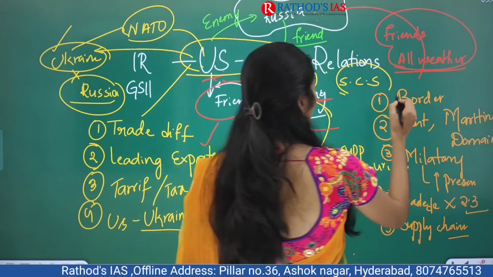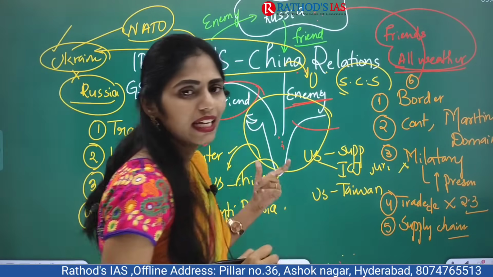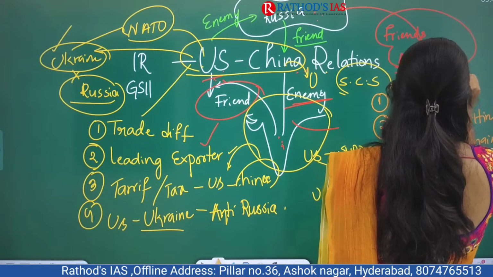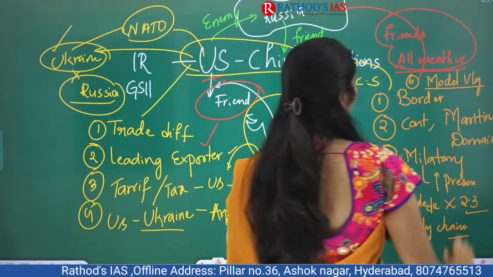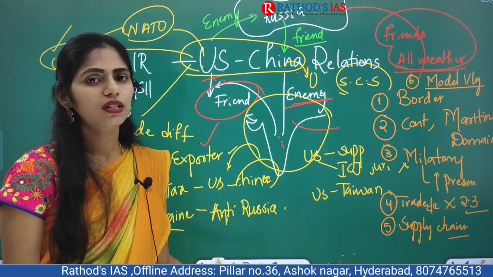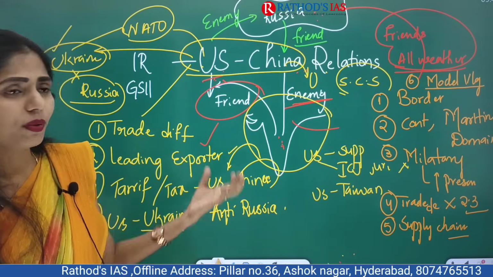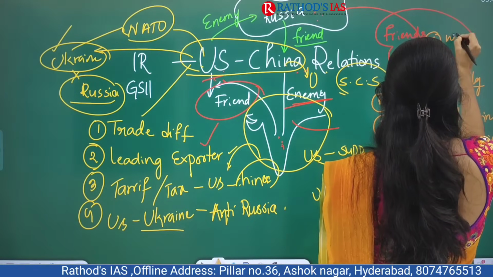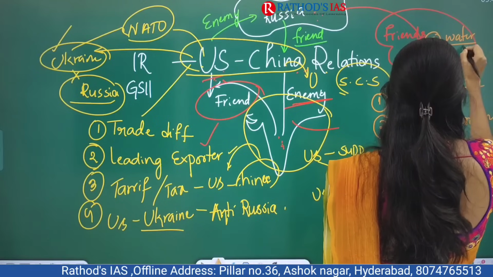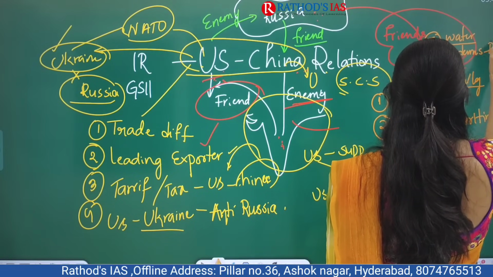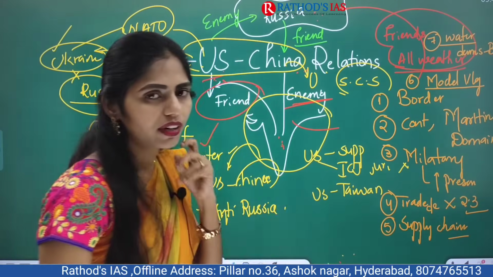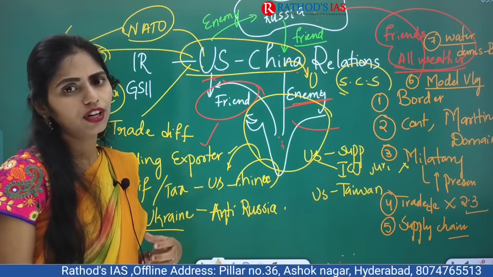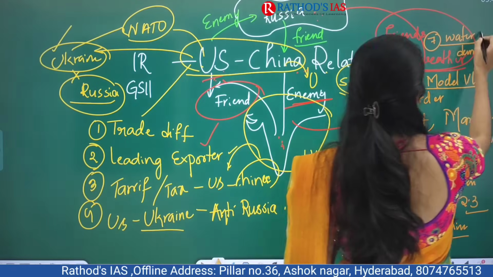And not only that, recently we also saw China coming up with developing model villages and model cities across the India-China border. Because of that, it will be very easy for China to occupy those areas. And not only that, China is building dams on the Brahmaputra river. Because of this, it is going to affect the water security and food security of our country, because there will be less flow of water, and in the future it may even lead to water wars.